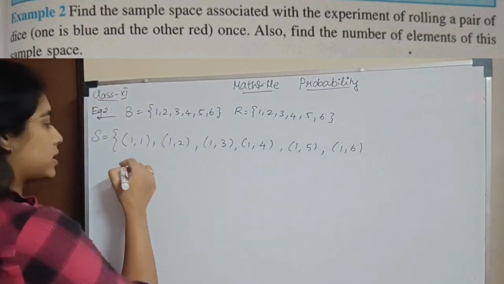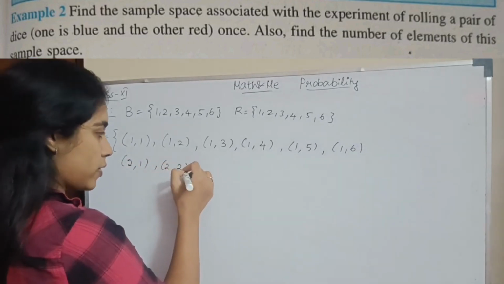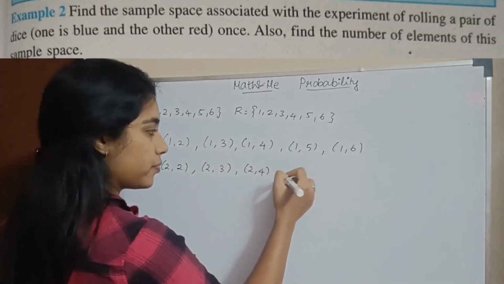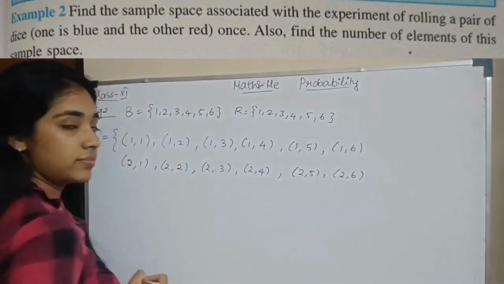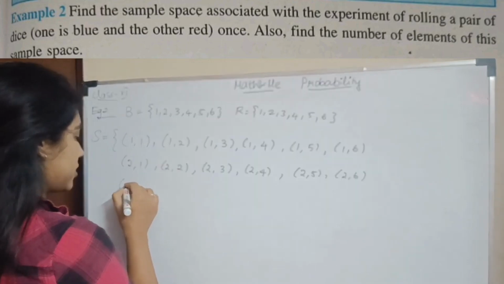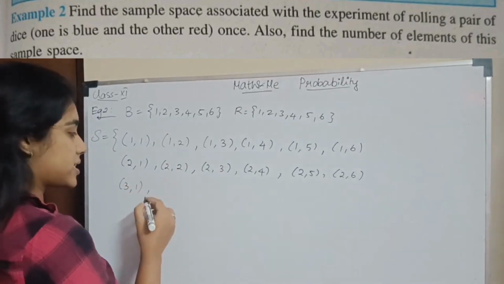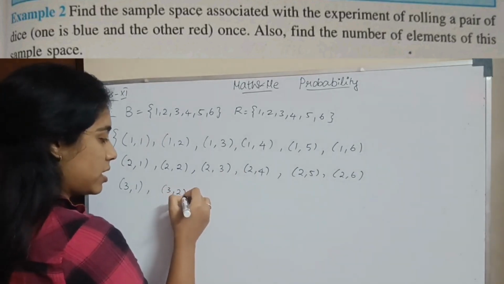Now, if 2 comes on the first die, what happens? On the second die, 1 can come, 2 can come. You can get either a 3 or 4 or 5 or 6. Okay? So this is one outcome. Next, when 3 comes on the first die, you can get a 1 on the second die: 3 1, 3 2, 3 3 are possible. In this way you have multiple options.